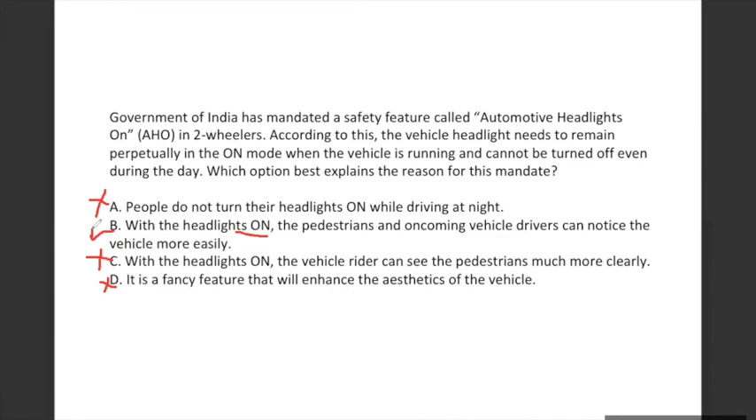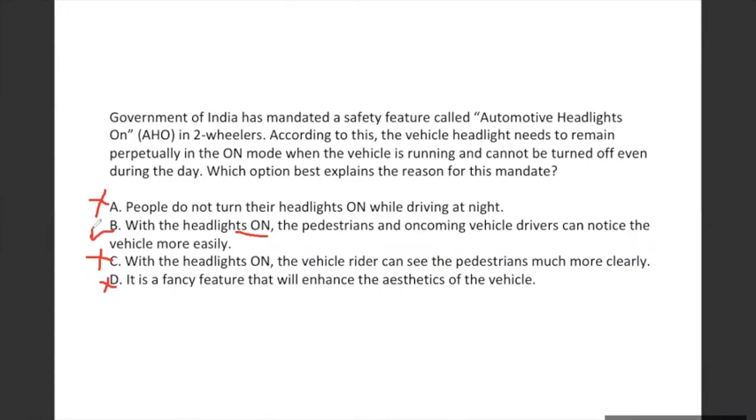Okay, ma'am, got it. If you have a doubt, just in the morning turn on the headlight and notice whether or not you are able to see any difference. You won't be able to see any difference if the sun is shining on you.